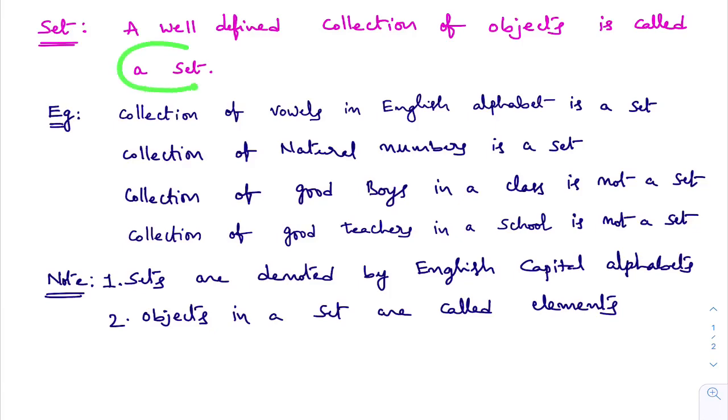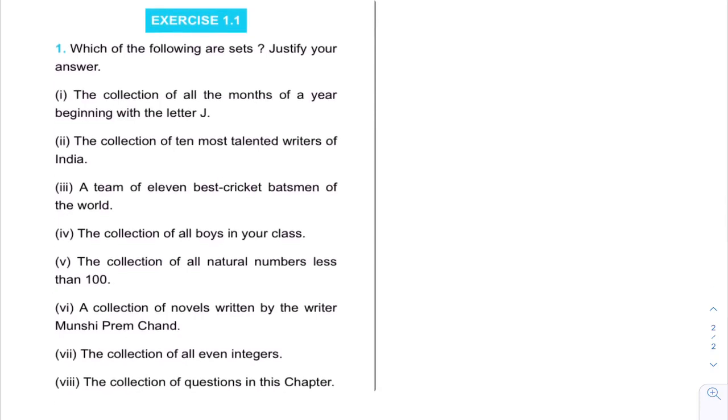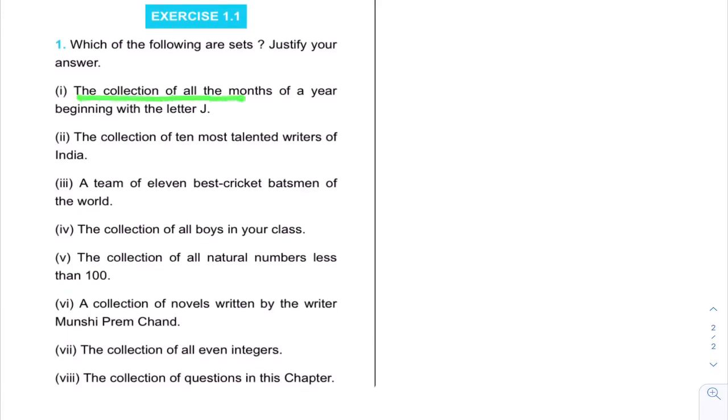To understand this definition of a set, I'm going to take some examples now. You see this question. This is the first question. Which of the following are sets? Justify your answer. The collection of all months of a year which begin with J. Is it a set or not? Can you tell what are the months which start with J? January, February, March, April, May, June, July.